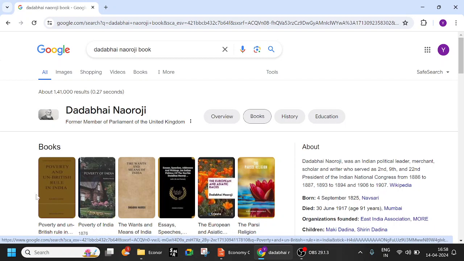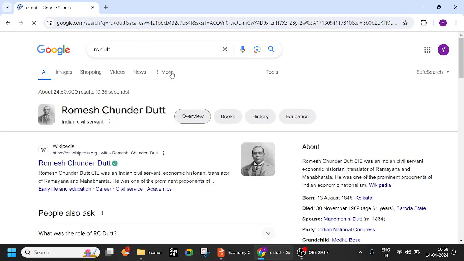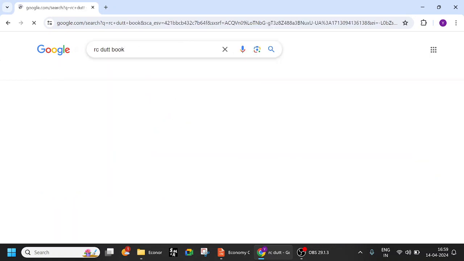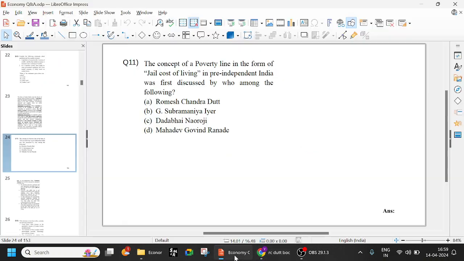This is a very important book, even from the history point of view or polity point of view. It is frequently asked, Poverty and Un-British Rule in India, and Ramesh Chandra Dutt's book is also very important. The book written by RC Dutt is The Economic History of India. Okay, these two are very important. So RC Dutt is Economic History of India, and Dadabhai Naoroji is Poverty and Un-British Rule of India.